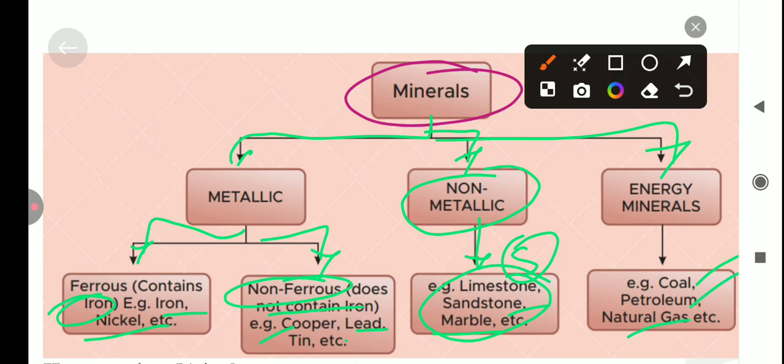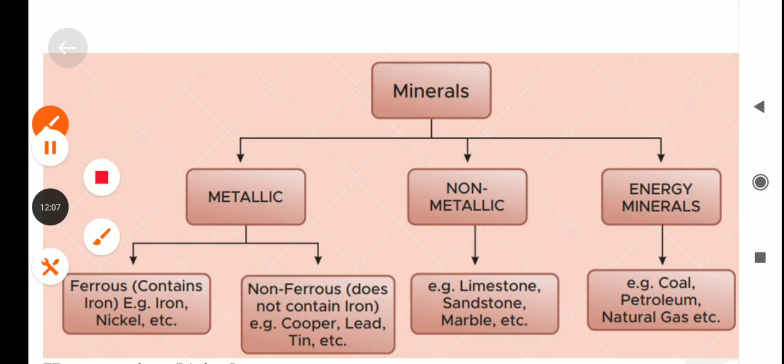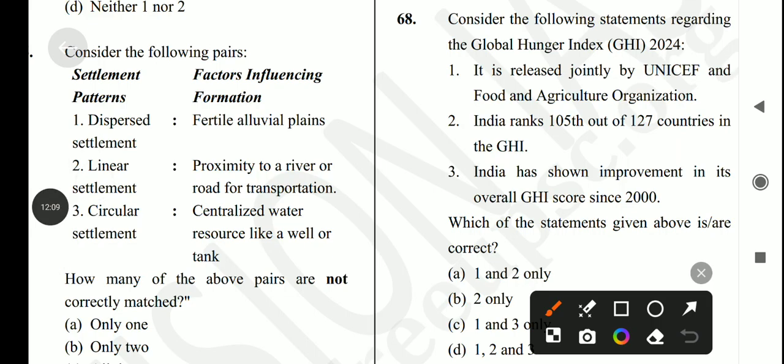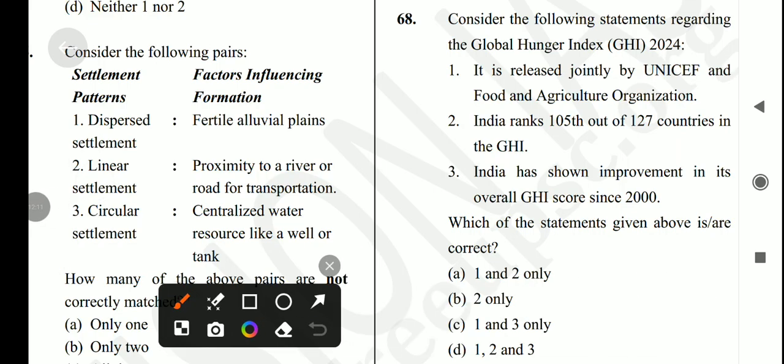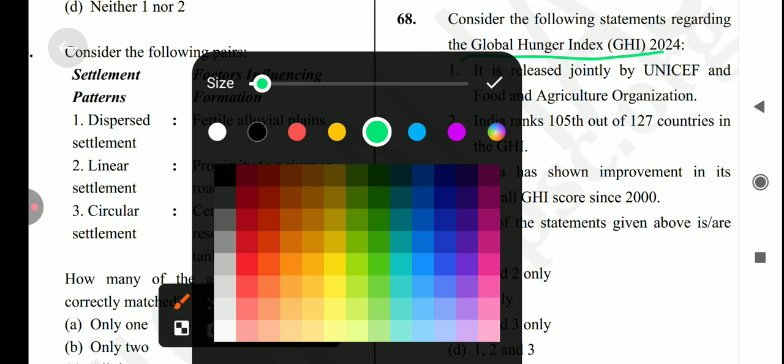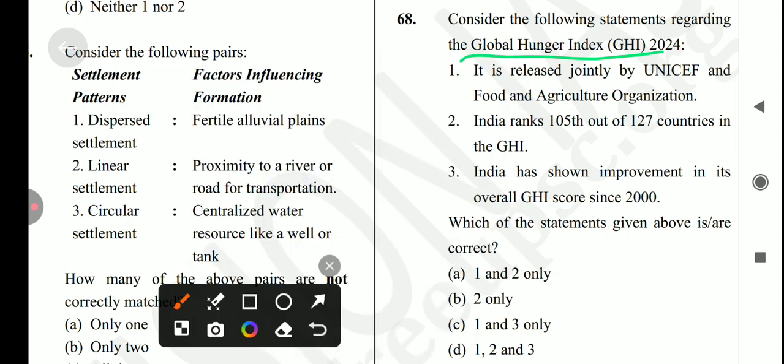Okay, so let's come to the next question which is: consider the following statements regarding the Global Hunger Index 2024. Which statement is correct? So first, it is released jointly by UNICEF and the Food and Agriculture Organization.